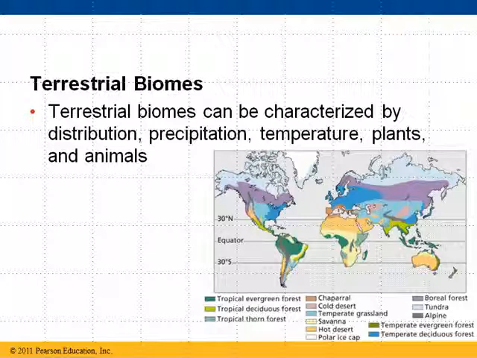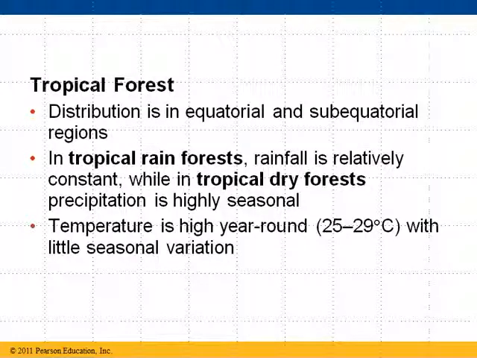Terrestrial biomes can be characterized by distribution, precipitation, temperature, plants, and animals. So you're probably familiar with some of these words. This is some stuff you've probably studied ever since, say, elementary school. So let's briefly take a look at some of these biomes. We'll start with the tropical forest.